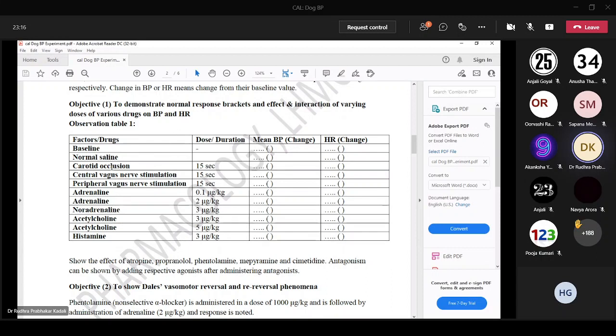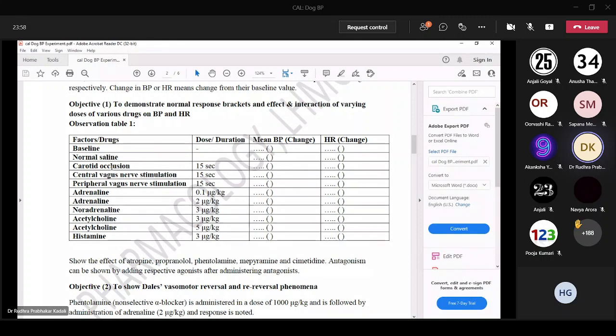Next, central vagus stimulation causes a fall in BP and a fall in heart rate. Next is peripheral vagus stimulation, again for 15 seconds. It also causes a fall in BP and heart rate. Adrenaline: with adrenaline, there will be a rise in BP and a rise in heart rate. Two doses of adrenaline are given, 0.1 micrograms per kg and 2 micrograms per kg, so we are checking the difference between high dose and low dose.